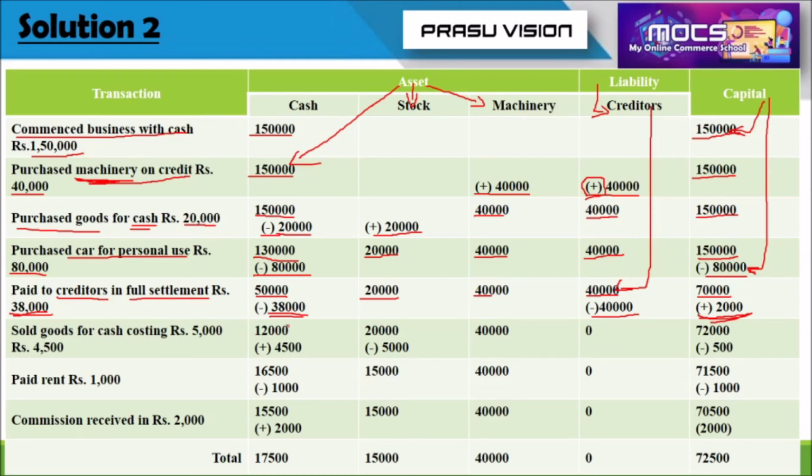So please check the balance. 50,000 minus 38,000, we will get 12,000. No change for the stock account, no change for the machinery account, but there is nothing in the creditors because all the amount was settled. So 0. But there is a change in the capital account, 2,000 increased. So we will get the balance 70,000 plus 2,000, 72,000. I hope it is very clear.